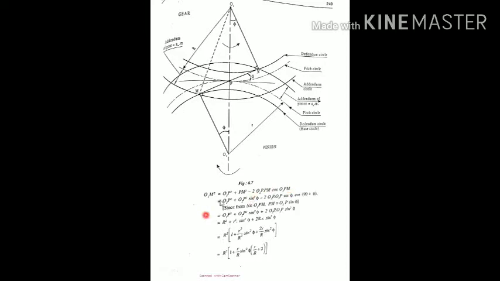Now you can simplify this. O1P square plus PM square. So what is PM? We call PM as O2P sin phi. How? By considering the triangle O2PM, PM is equal to O2P sin phi. This is a right angle triangle. Therefore, we can apply the trigonometric rule.